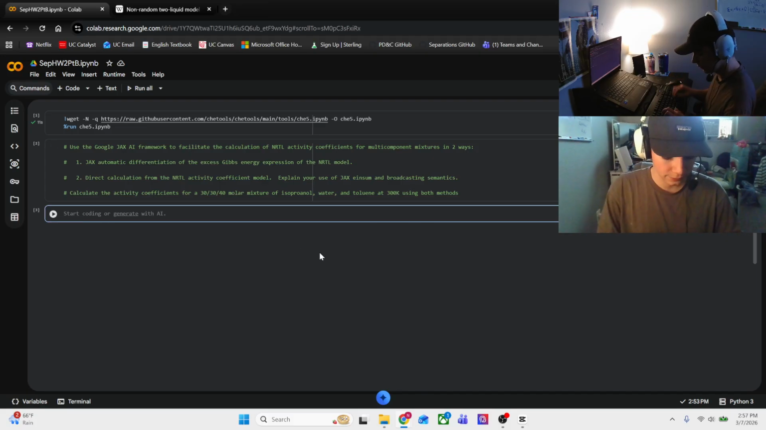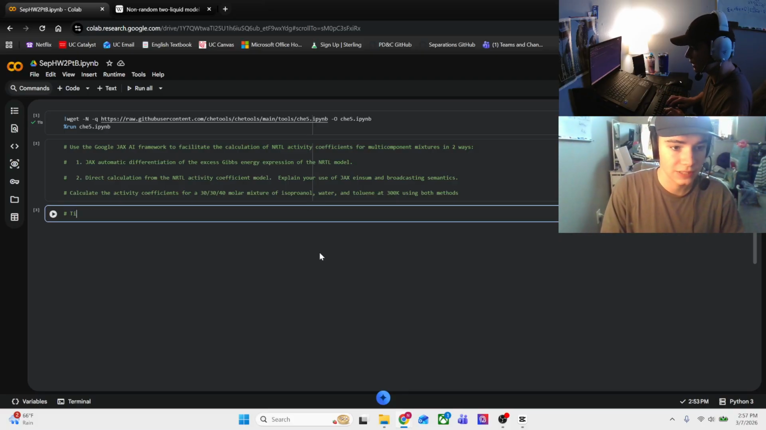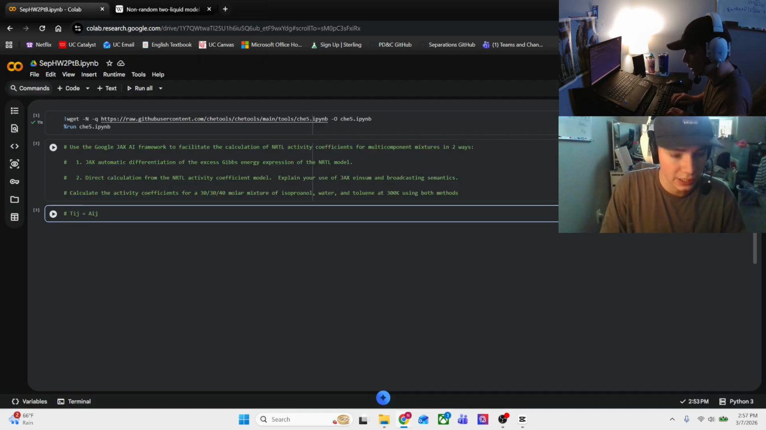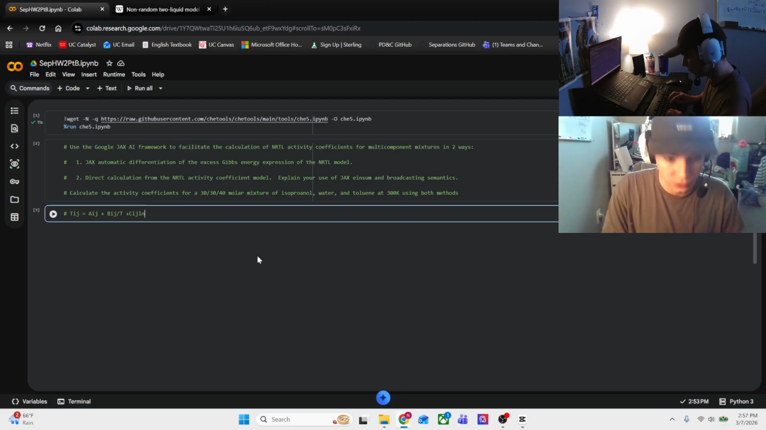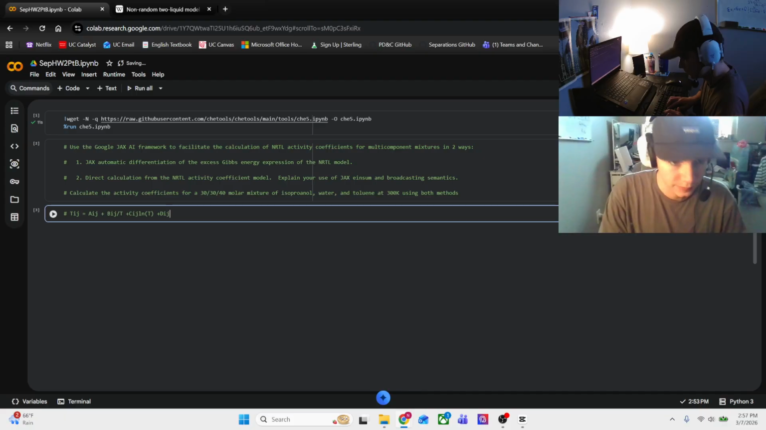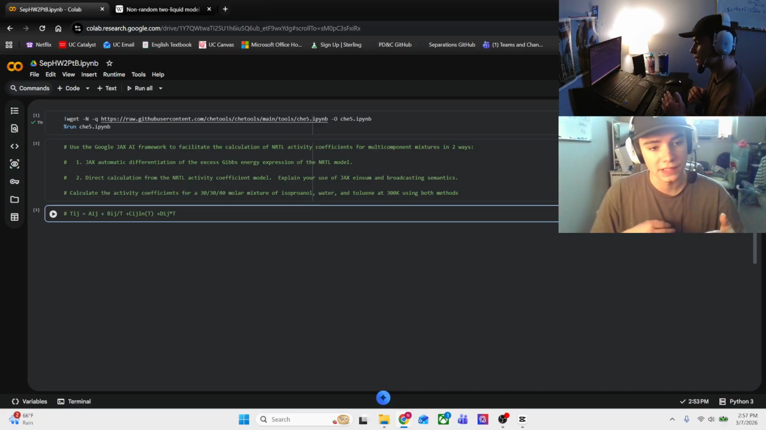We are going to have tau_ij. Let me pull this out. I have tau_ij is going to equal, looking at the Wikipedia page here, a_ij plus b_ij over T, plus c_ij times the natural log of our temperature, plus d_ij times T. So that's the form that this equation is going to take.